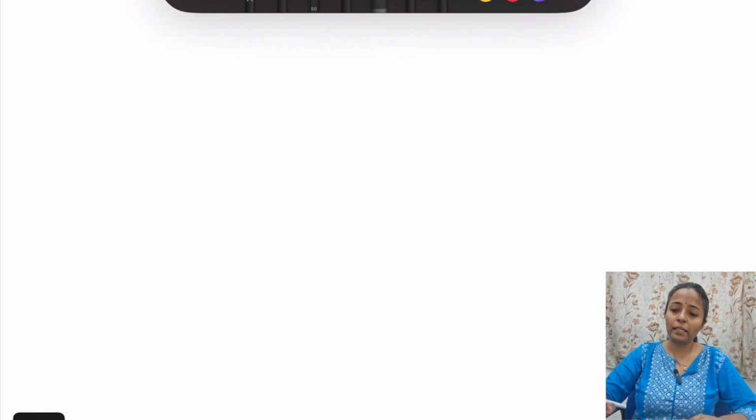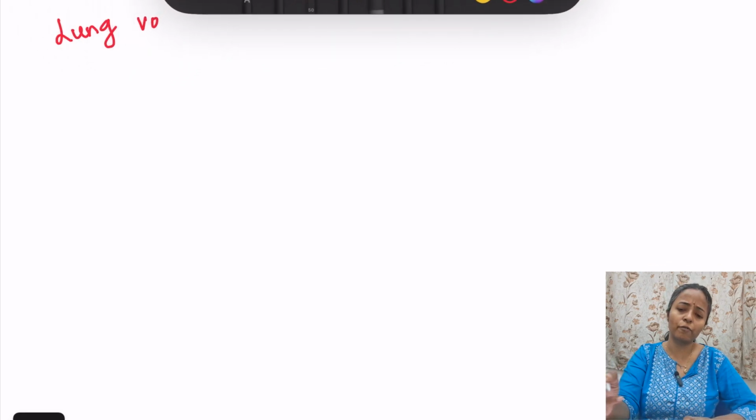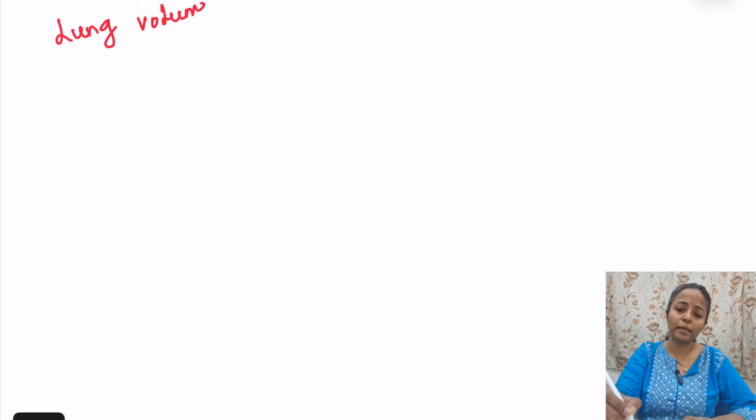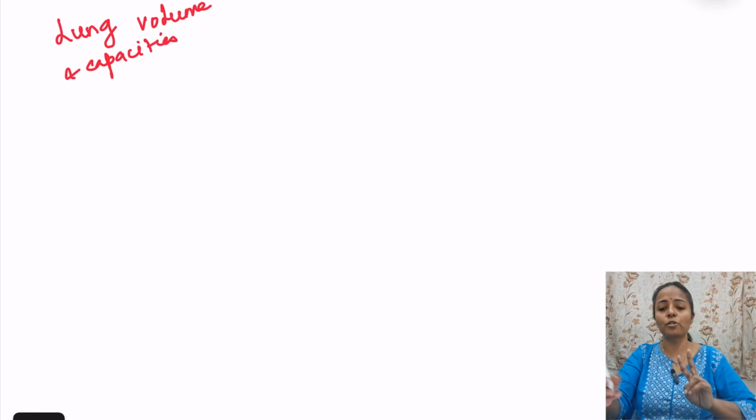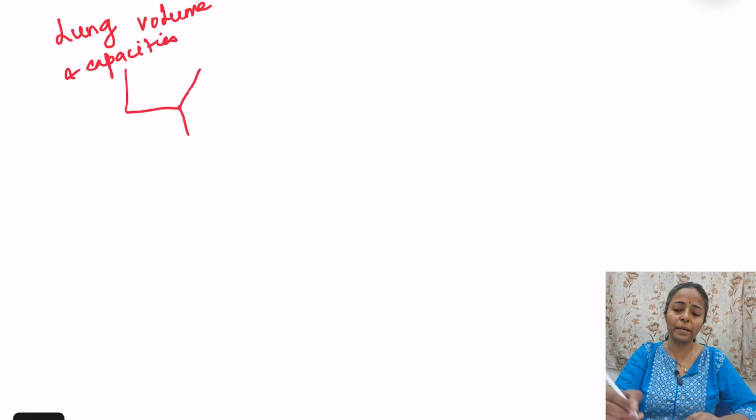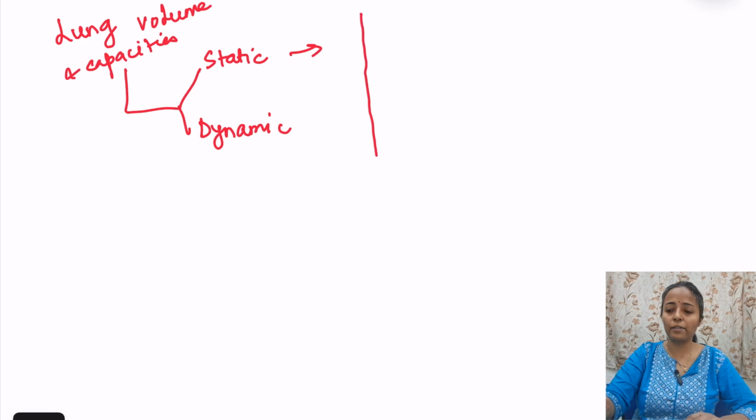अब next topic, that is lung volumes and capacities. So in very brief we are discussing all the salient features which are important for each system. Okay, so lung volumes and capacities. Now, we talk about two types of lung volumes and capacities, that is static lung volume and capacity and dynamic lung volume and capacity. Static, that spirogram which we discussed, so I will just draw the spirogram. ठीक है, so like this we draw the spirogram.